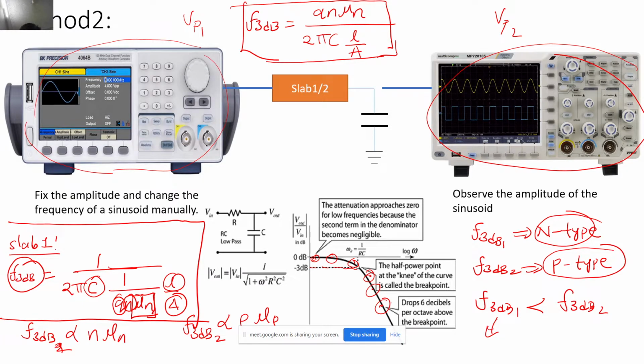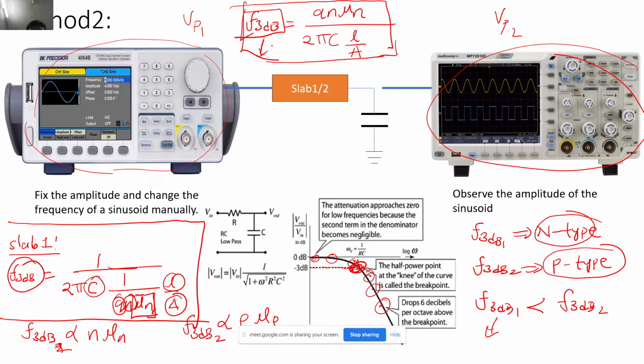See, the thing is that the mobility is having a constant value. The F3 dB will remain constant, because the resistance of that semiconductor slab is remaining constant. It is not the frequency that I am varying. It is the F3 dB, the constant frequency that I have plotted over here. And since your R is constant, F3 dB is nothing but 1 upon RC, correct? Since R and C are remaining constant, your F3 dB is remaining constant. So that's why your mobility will also remain constant over here.